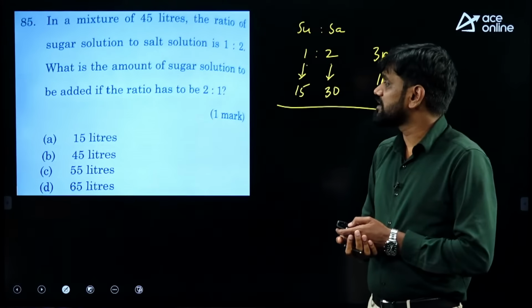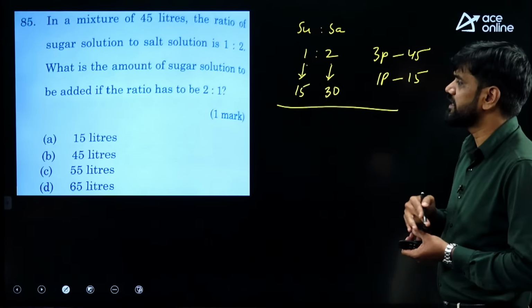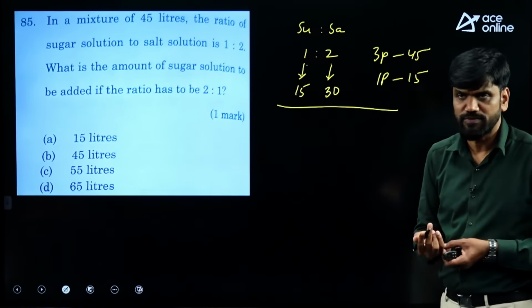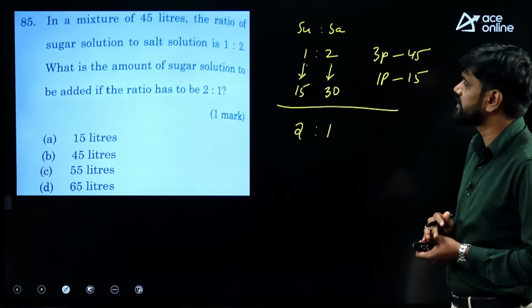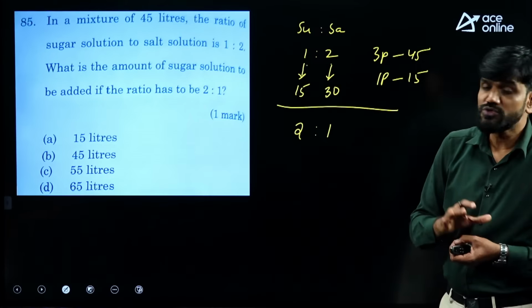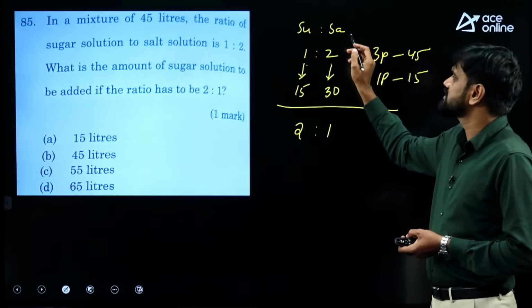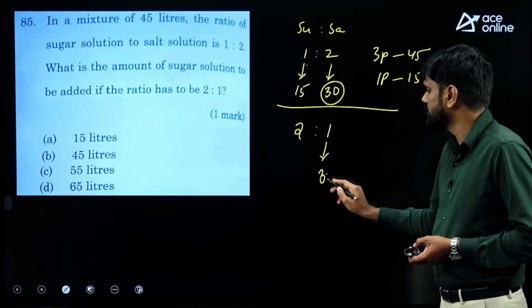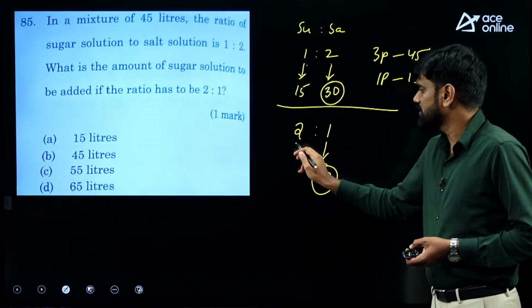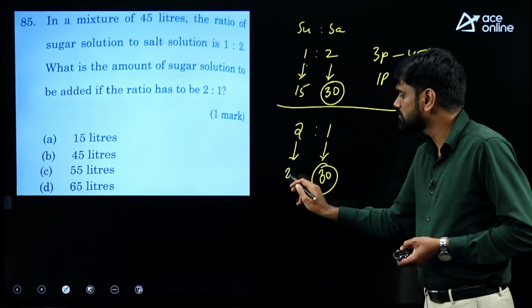Now the question is, what is the amount of sugar solution to be added if the ratio has to be 2:1? Now for the ratio to become 2:1, how much sugar must be added? So here what is not added? Salt is not added. So earlier salt was 30 liters, now also salt remains 30 only. So if one part corresponds to 30, sugar will correspond to 2 parts.